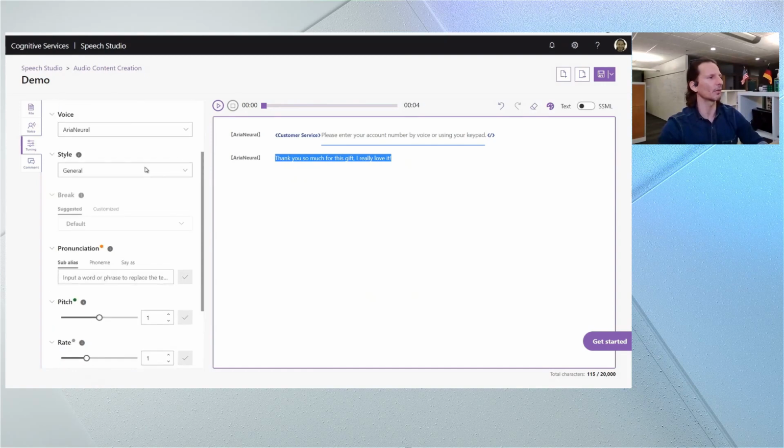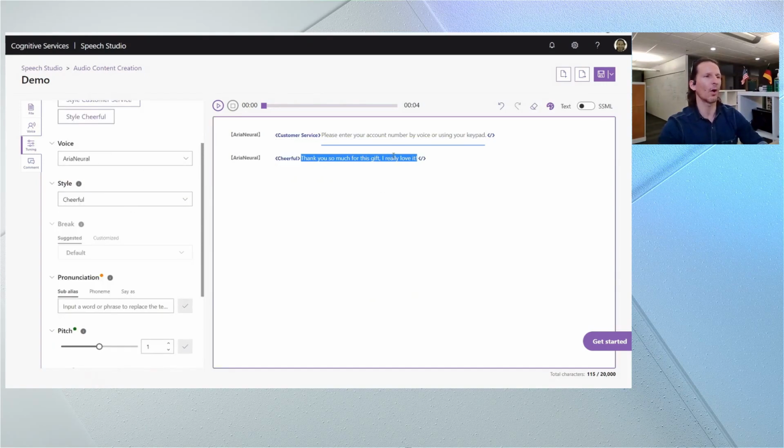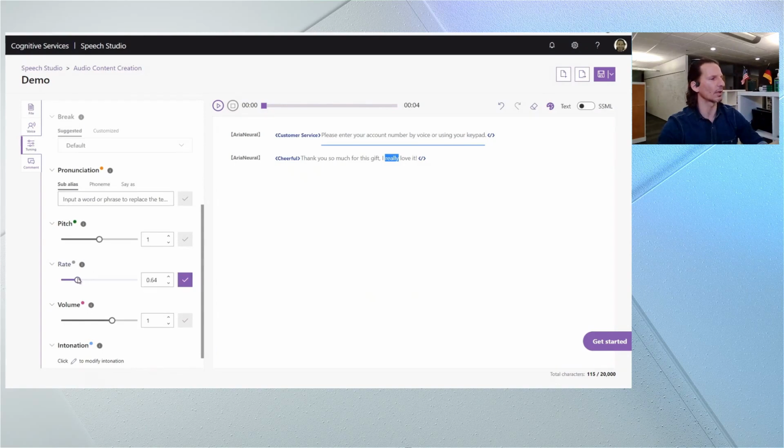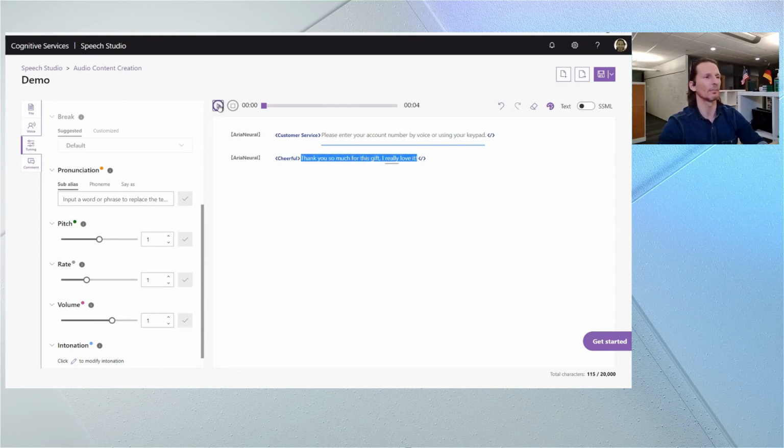I'm going to pick a style here as well. I'm going to pick the cheerful style this time. And I also want the word really to be emphasized here. And I know that when we emphasize words, we slow down the rate of speech a little bit. So I'm going to go to right around 50% here. And then I'm going to listen to this again and see what that sounds like.